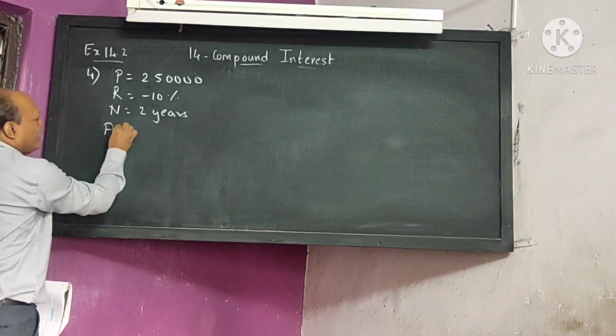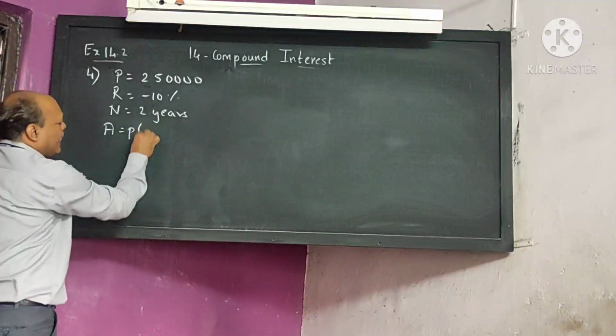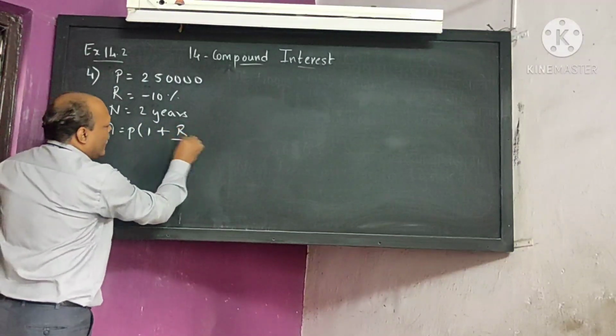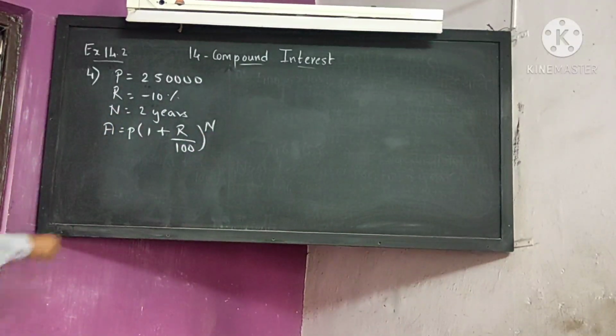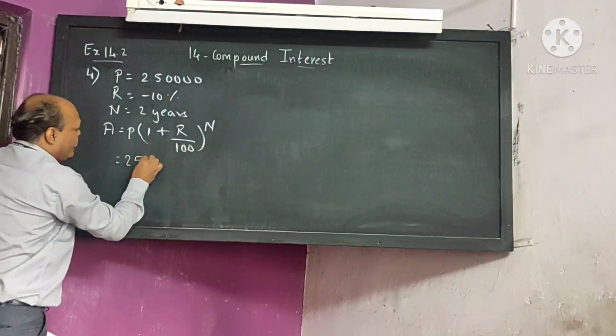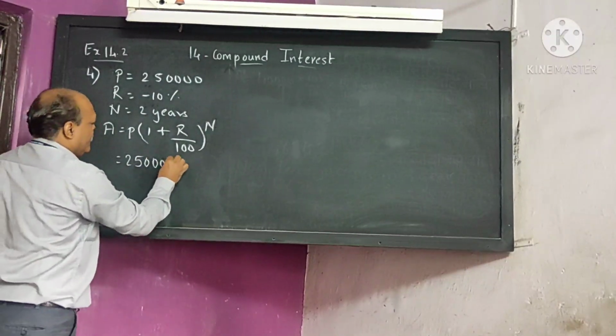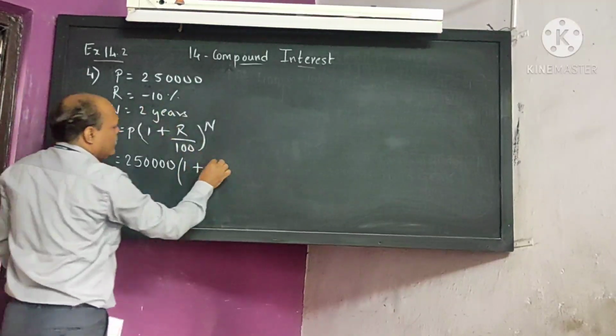So the amount formula will always be with plus only. What we have done, amount is equal to P bracket 1 plus R upon 100 bracket raised to n, and this is the formula. Now we will substitute over here. Principal is given to you, 2,50,000. 1 plus R is what?